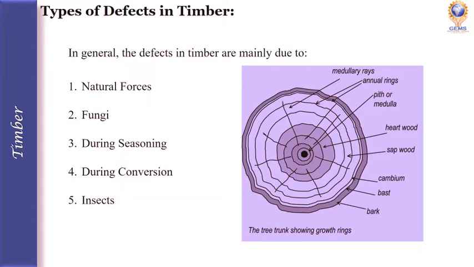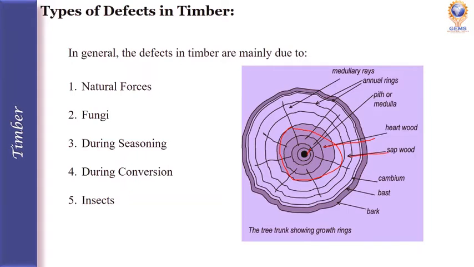This is the inner part of a tree. So we have to know about it. The center part is called pith or medulla. After that, we have the heartwood. The center part is pith or medulla, and around it is the heartwood, and after the heartwood, we will have the sapwood.